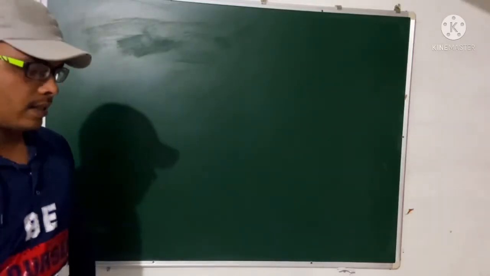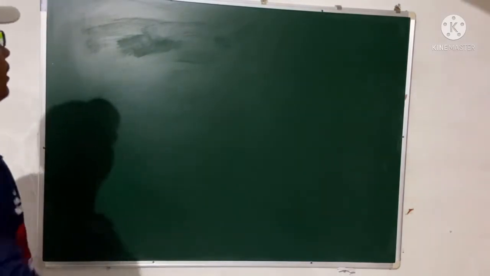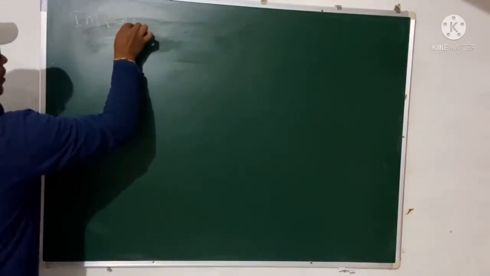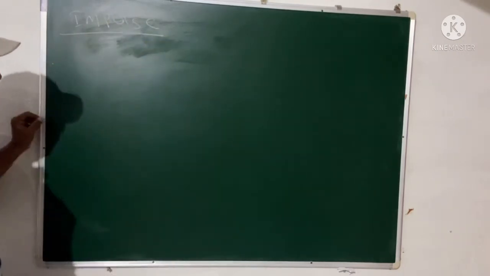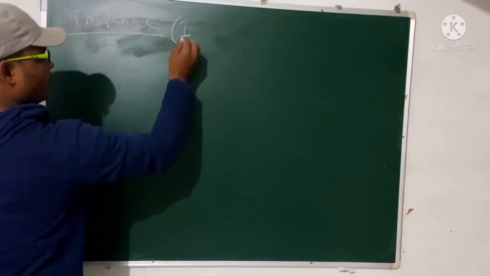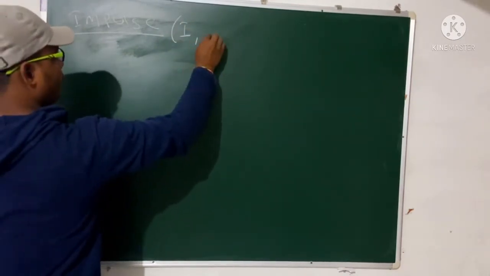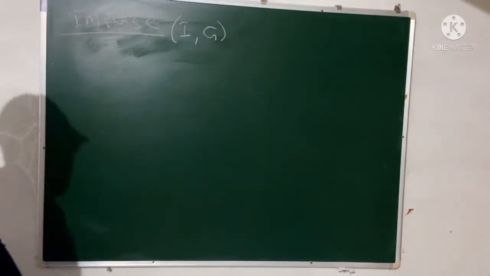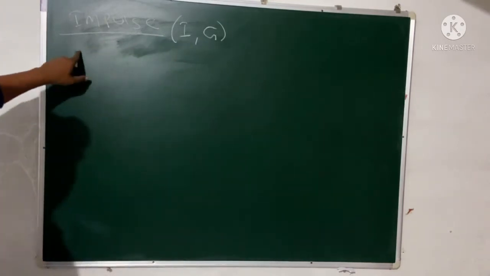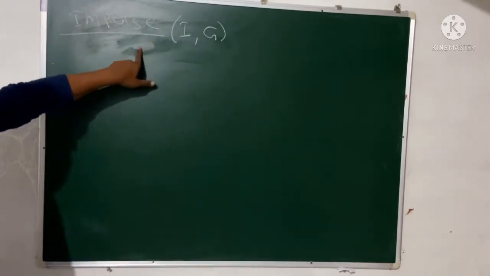Okay, so let's discuss one little thing, that is your impulse. What is impulse? The impulse can be denoted by your I. It can also be denoted by your J. So these are the symbols of impulse used, but we will use I for the impulse.